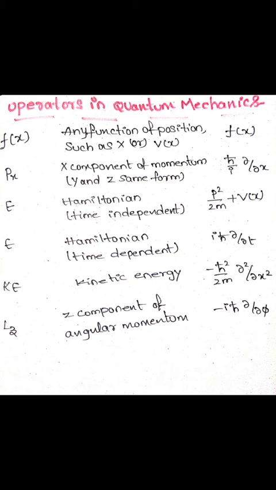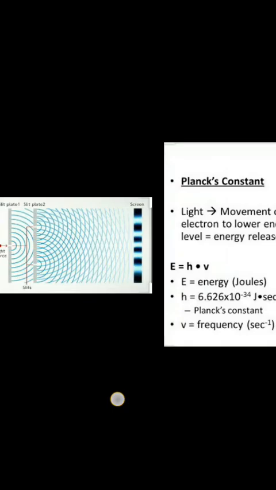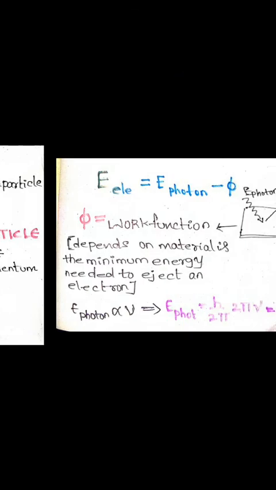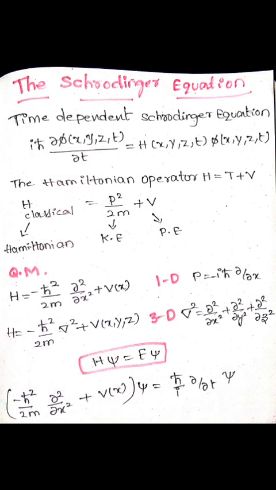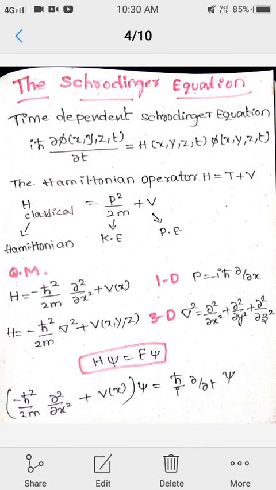We come to one of the most important equations in physics, that is the Schrodinger equation. Time dependent Schrodinger equation is i h cut dou psi of x, y, z and t by dou t equals H into psi of x, y, z, t. The Hamiltonian operator H equals kinetic energy plus potential energy.